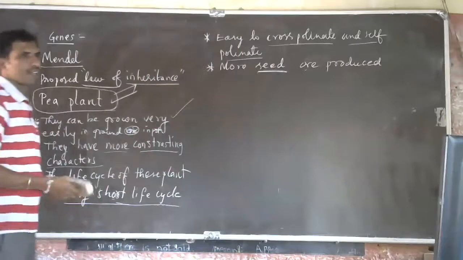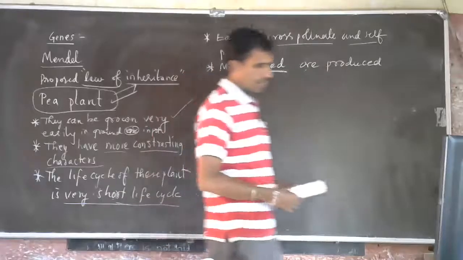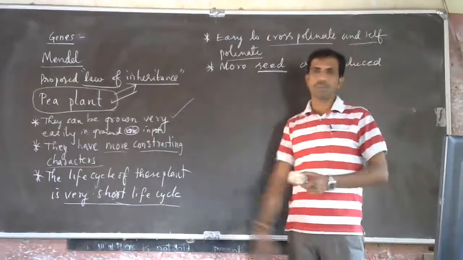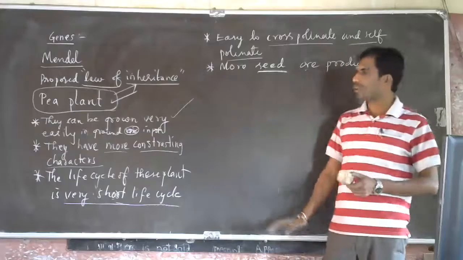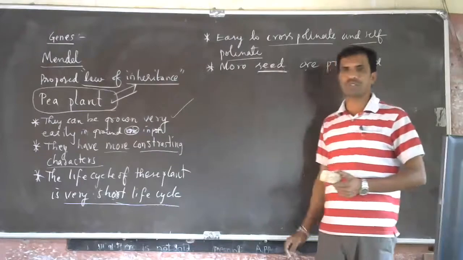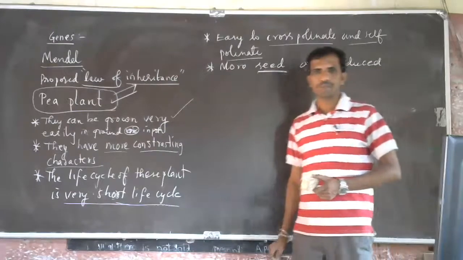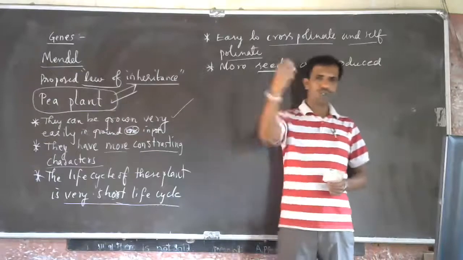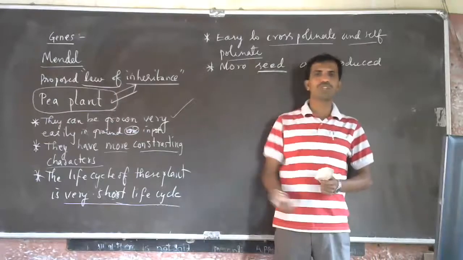Is it clear? So this is the reason to choose the pea plant. Then he sowed the seeds and started to observe.